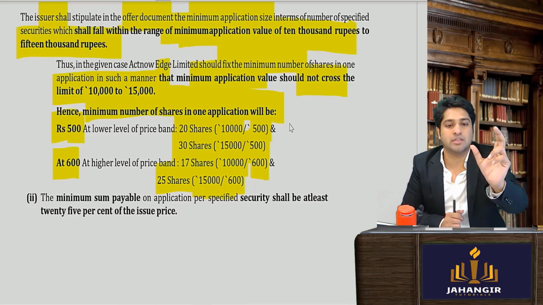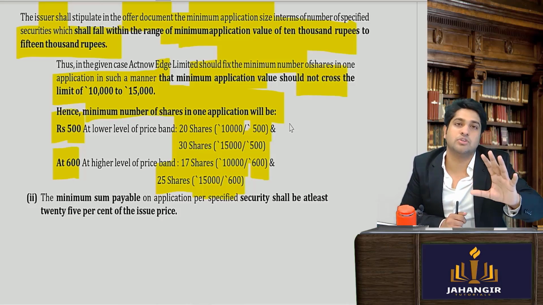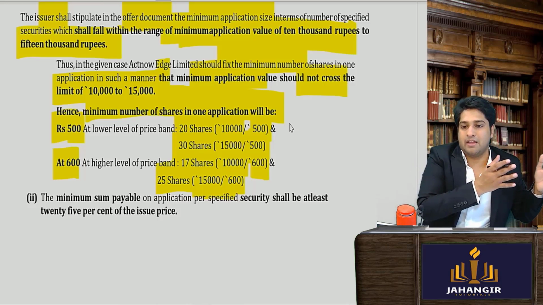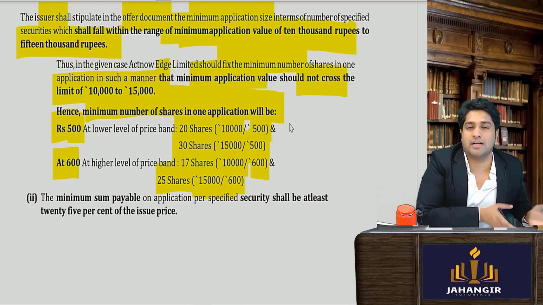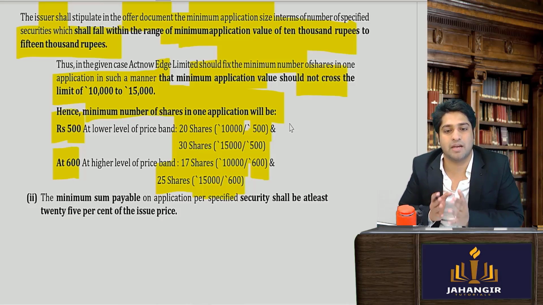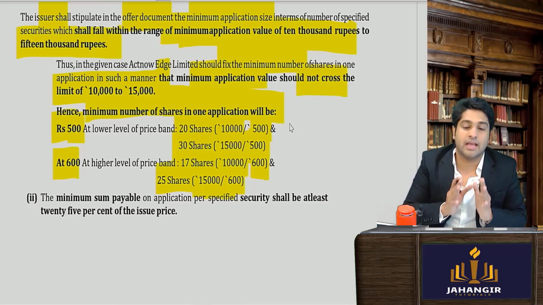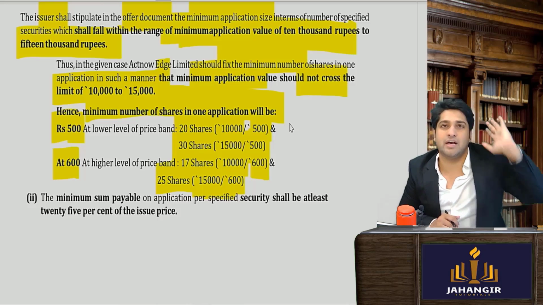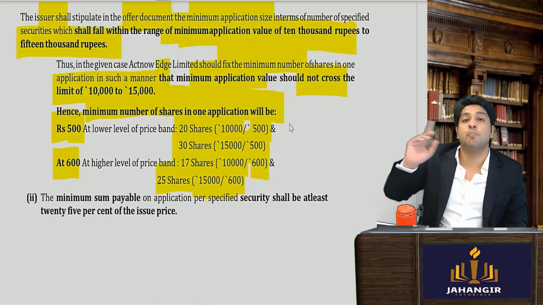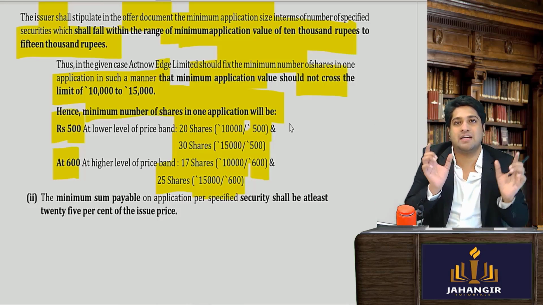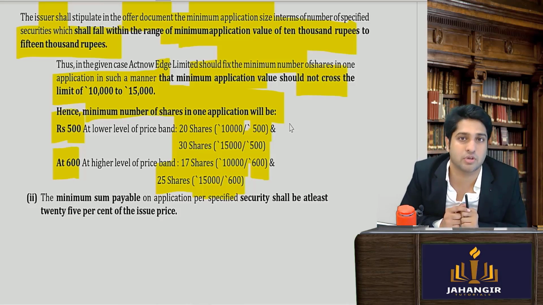So at 10,000 you can apply at 500 or 600. For 500 if you apply, you will get 20 shares. For 600 if you apply, you will get 17 shares. If company said नहीं 10,000 नहीं रखेंगे, 15,000 मिनिमम एप्लीकेशन वैल्यू रखते हैं, तो 15,000 पे प्राइस बैंड कंपनी ने 500 to 600 सेट किया है. Yes or no?